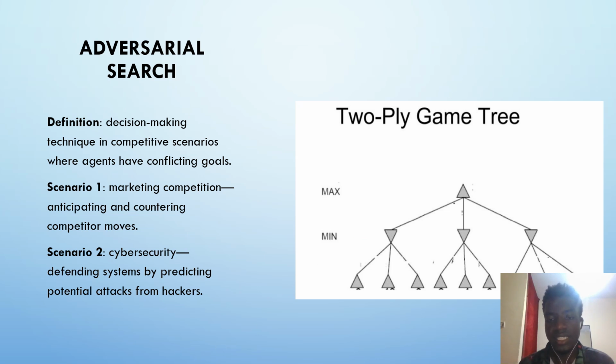Let's say you're playing tic-tac-toe. You know that in tic-tac-toe, it can either be an X or an O. So let's say the max starts, followed by the min. The scores at the end will be determined by how the two have performed in their games. These are the scenarios you have, such as the marketing competition scenario and the cybersecurity scenario.